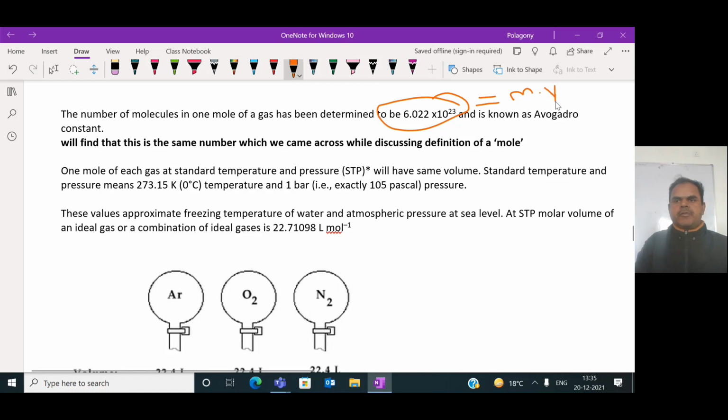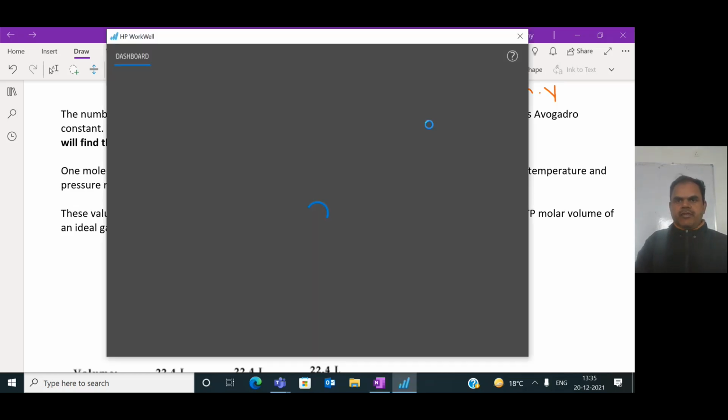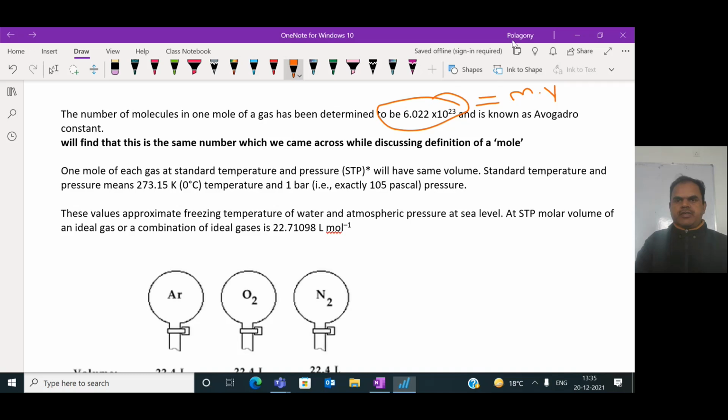The molar volume is the volume occupied by 1 mole of a substance. So 1 mole contains Avogadro number of molecules, and the volume occupied by them is said to be the molar volume.